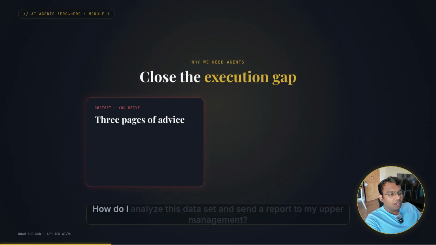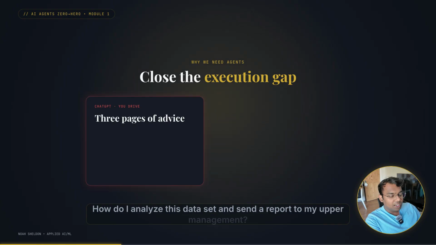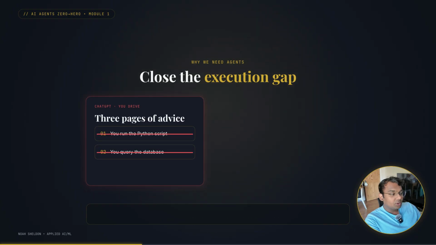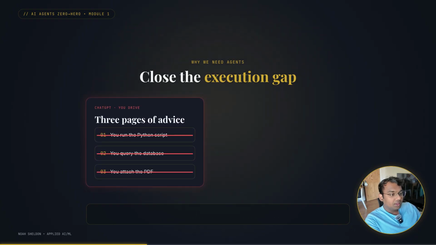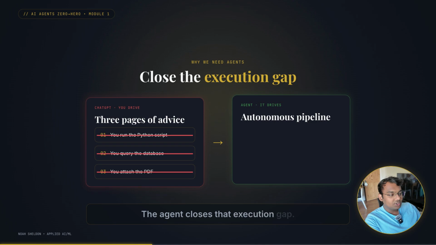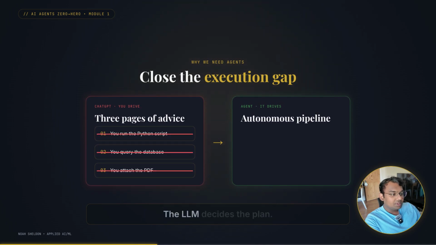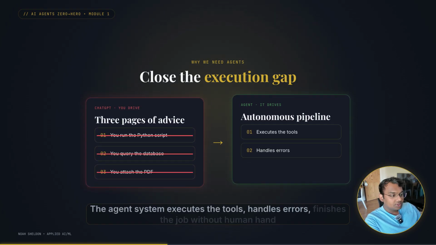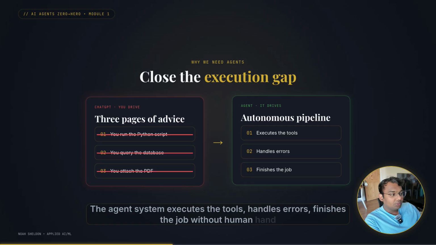Think about how we use ChatGPT today. You ask, how do I analyze this data set and send a report to my upper management? The model writes 3 pages of instructions. Do you know who has to run the script? Who has to query the database? All you. The agent closes that execution gap. The LLM decides the plan. The agent system executes the tools, handles errors, and finishes the job without human hand holding.